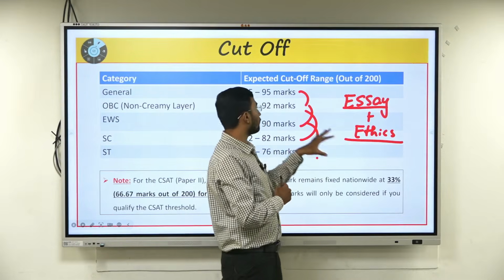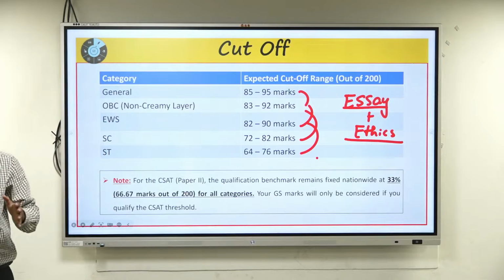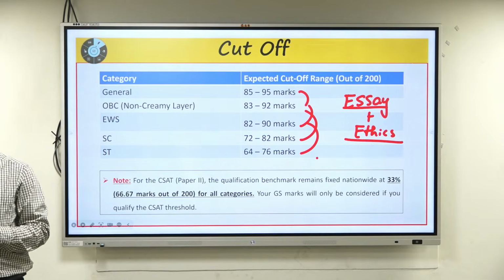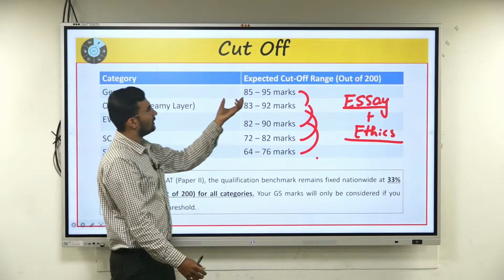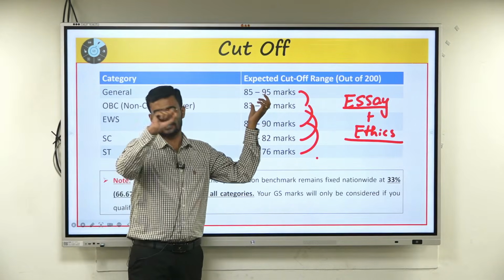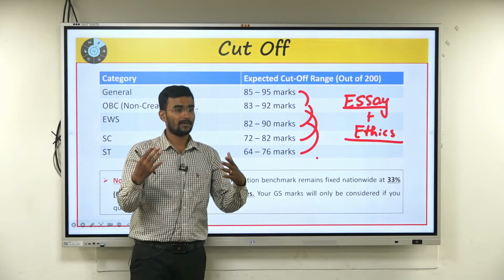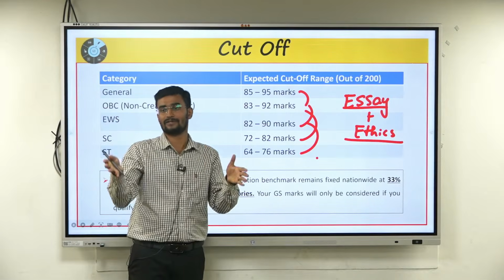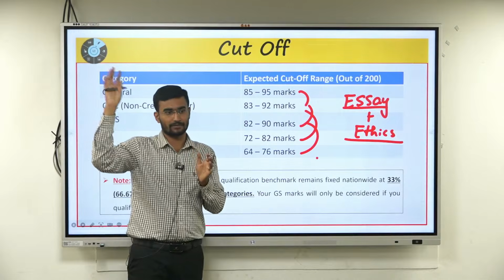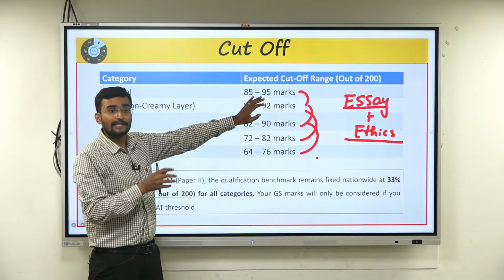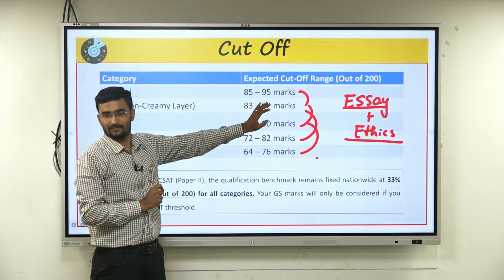But what do I do, I'm on the border. If you give 85 and I got 84.5, what to do? For them also, if they are within half a mark or 1 mark of the border, it is recommended to start, because you won't get 1 month of time. They will delay, at least they'll take some 20 or 25 days to give the result. If it comes on the 25th, then by next month there will be some 10, 15 days. If you do some warm-up in that time, you can be good to go for mains also.